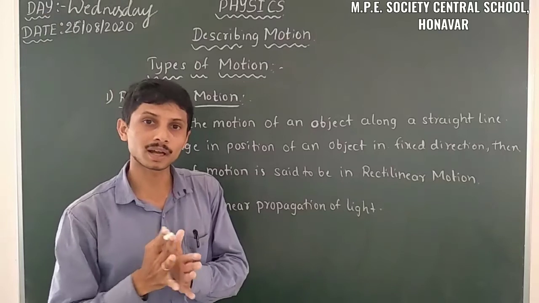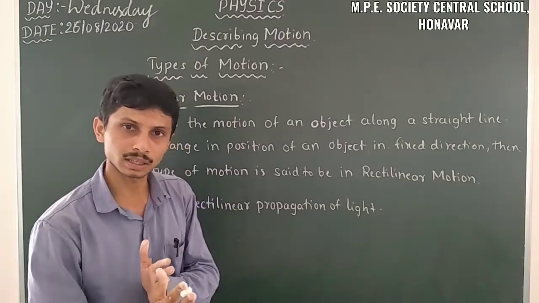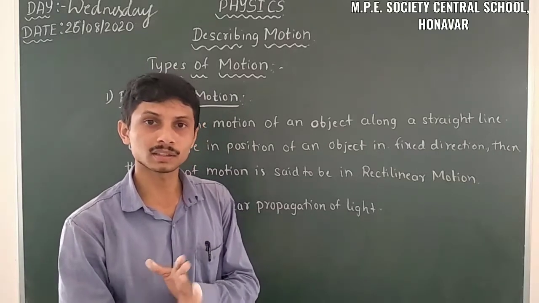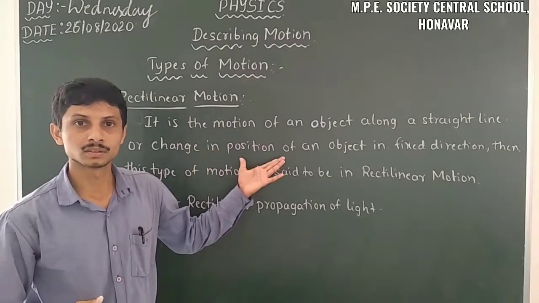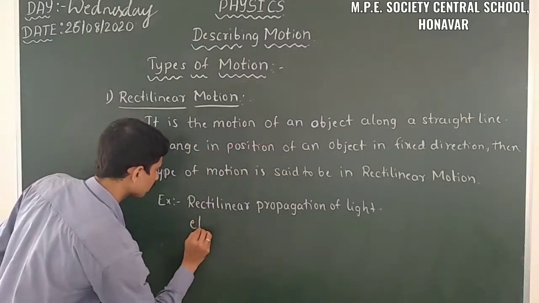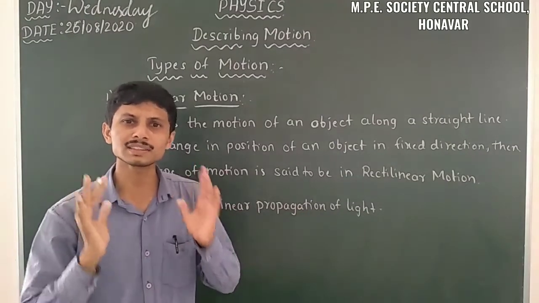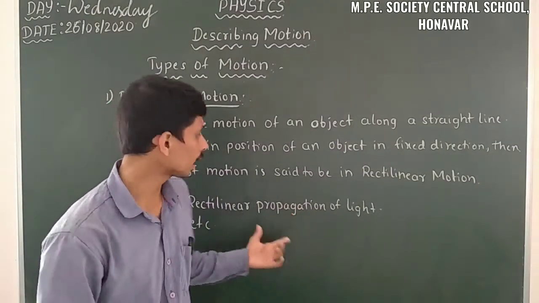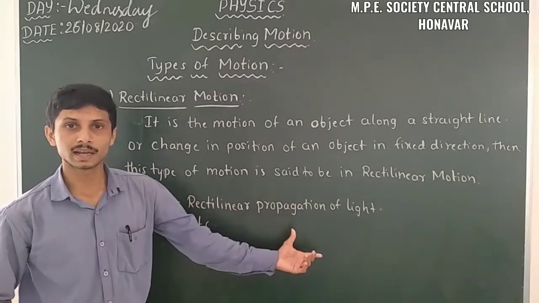When we take the path of a straight line, or when we take a path in a particular direction, then it's always a rectilinear motion. So I will take this example: light always takes a straight line path, so it's a rectilinear propagation of light.